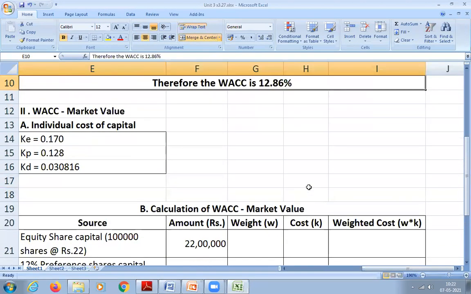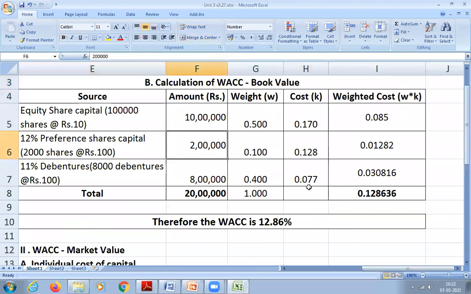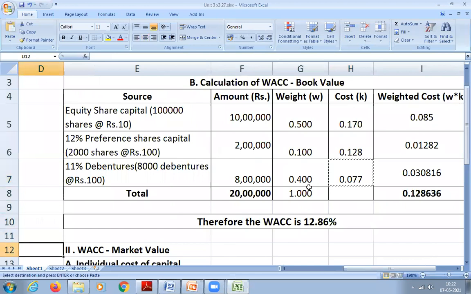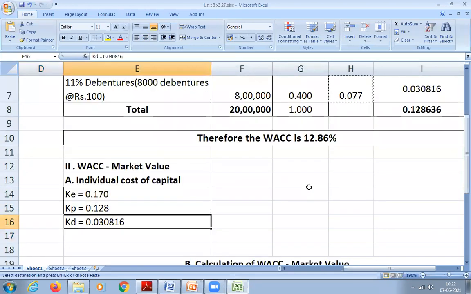We didn't do the calculation. This is KD, right? Yes, sir. Is it correct? Yes, sir. So we took that as it is.